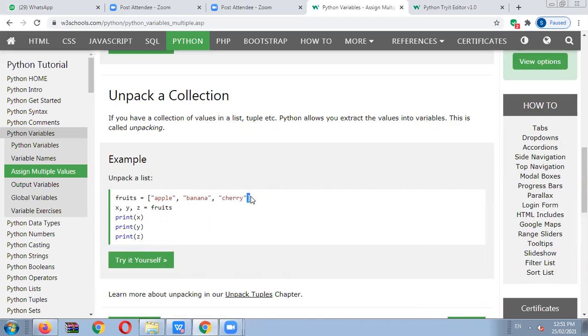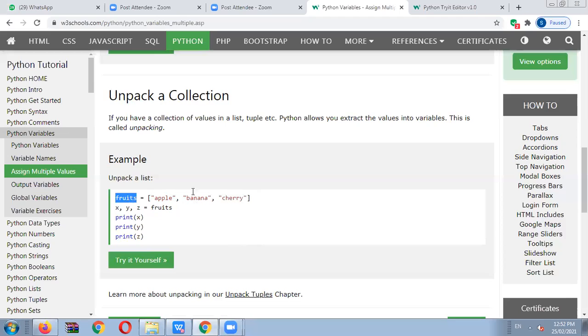This bracket is called the list. The opening square bracket and closing square bracket is called a list. We have to create a list with the help of values. What are the different values we have to use in the list concept? So for list creation, we will use the square brackets, and in the square brackets, we have to use the different values separated by commas. It means what? Fruits, we have taken fruits as one variable name.